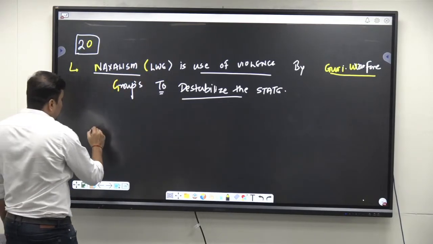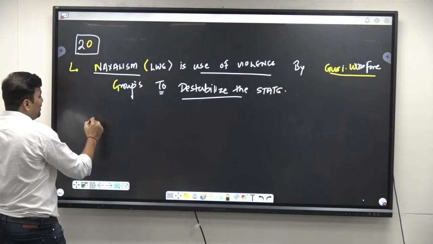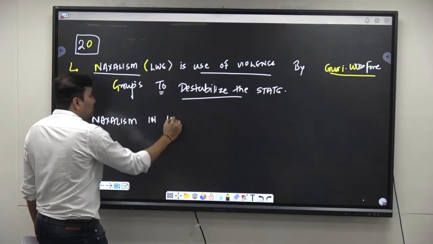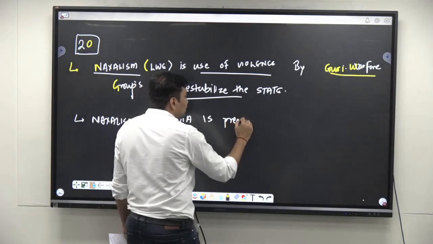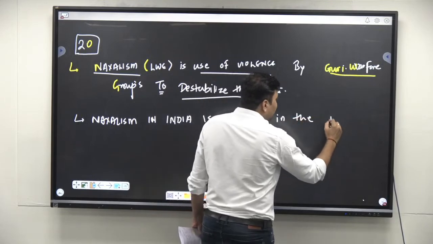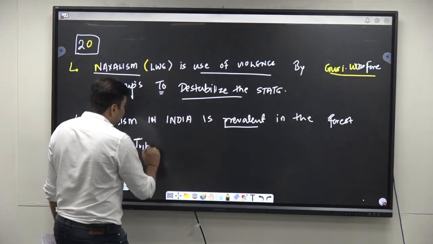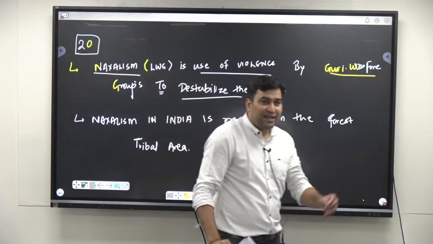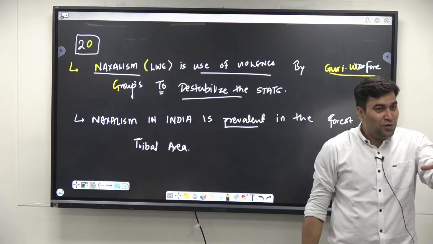what are the causes? So here, immediately you write the causes responsible, or you can write in the second point, Naxalism in India is prevalent in the forested tribal area, where generally the tribal people live in basically isolation and have their own unique culture.